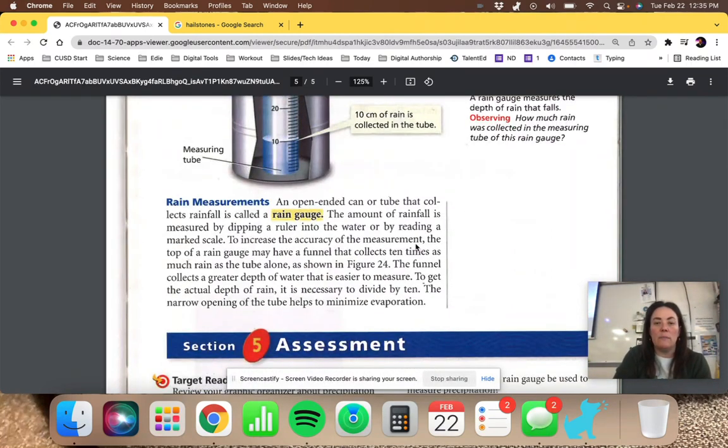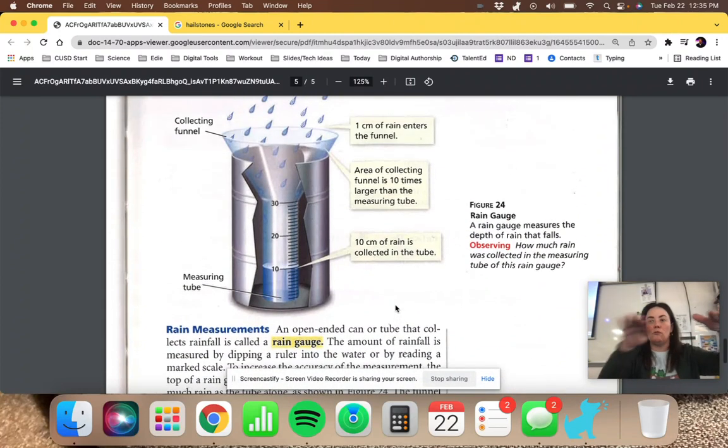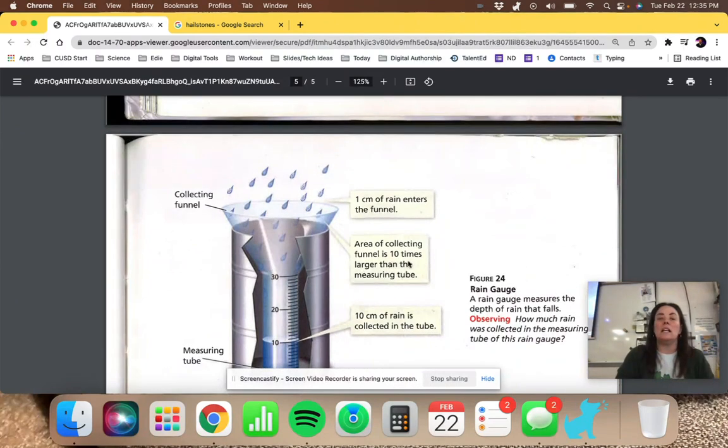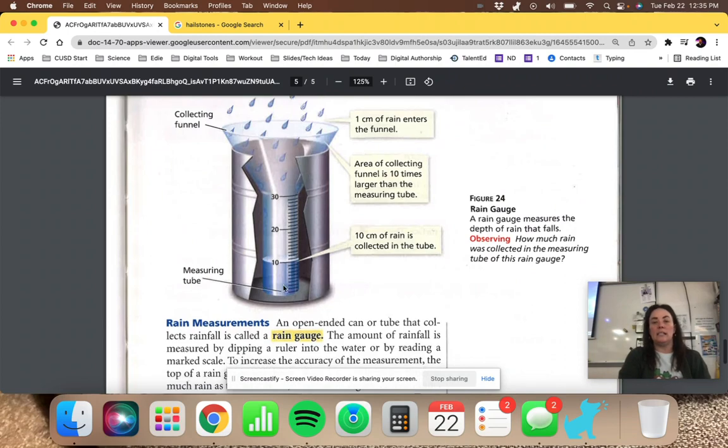To increase the accuracy of the measurement, the top of the rain gauge may have a funnel that collects 10 times as much rain as the tube alone, as shown in figure 24. The funnel collects a greater depth of water that is easier to measure. To get the actual depth of rain, it is necessary to divide by 10. The narrow opening of the tube helps to minimize evaporation, and also sometimes those droplets don't make it in. So if this is collecting 1 centimeter of rain, but it's 10 times as wide, you'll get 10 centimeters. But when you divide by 10, you'll get 1.